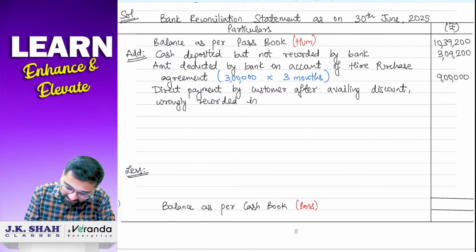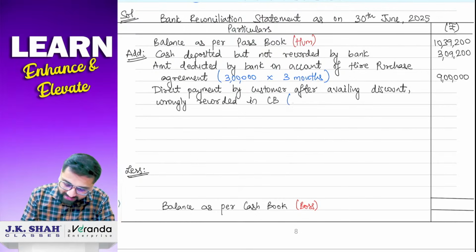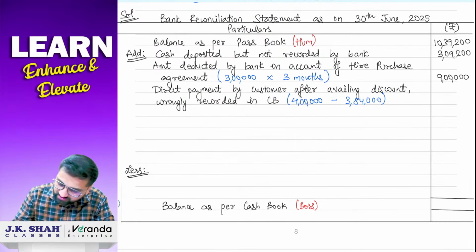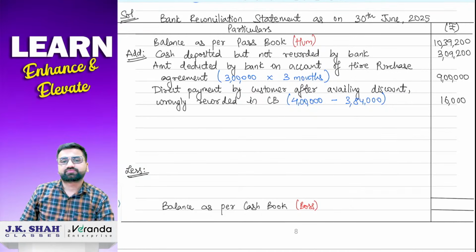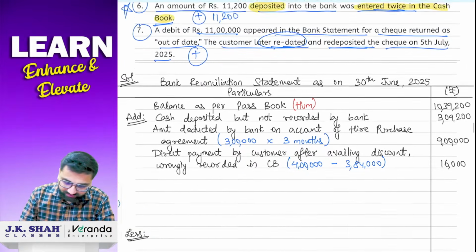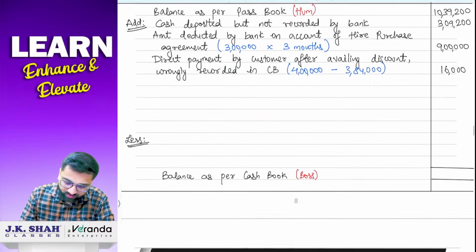Cash book में गलत लिख दिया था. So wrongly recorded in cash book. And what was the amount? So sir, in cash book we have written 4 lakh, but exactly it was 3 lakh 84 only. So 4 lakh minus 3 lakh 84,000. So it is how much? 16,000. So we'll write down here 16,000 rupees. Done?